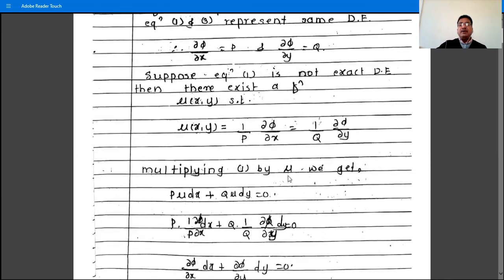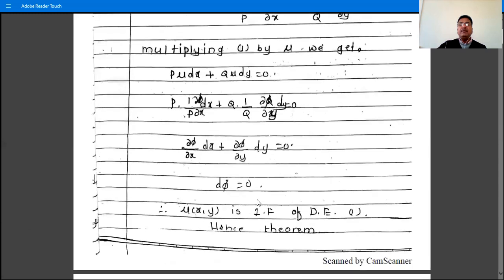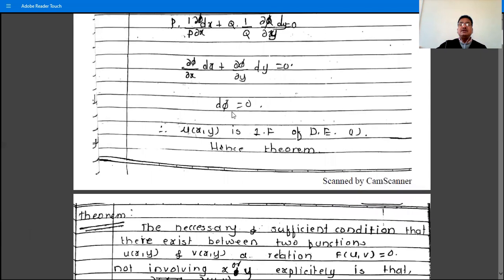Multiplying equation 1 by μ, we get μP dx plus μQ dy is equal to 0, and then write the value of μ as 1/P ∂φ/∂x, and as 1/Q ∂φ/∂y. Then we have ∂φ/∂x dx, P gets cancelled and Q gets cancelled, then ∂φ/∂y dy is equal to 0, and this LHS is dφ, a complete derivative, equal to 0. Therefore, μ(x,y) is an integrating factor of equation 1, and hence the theorem.